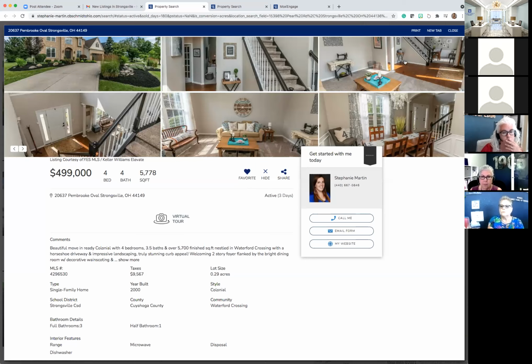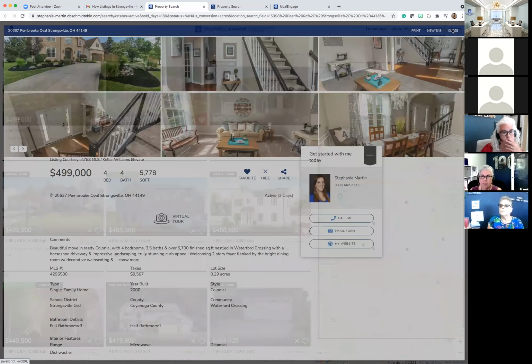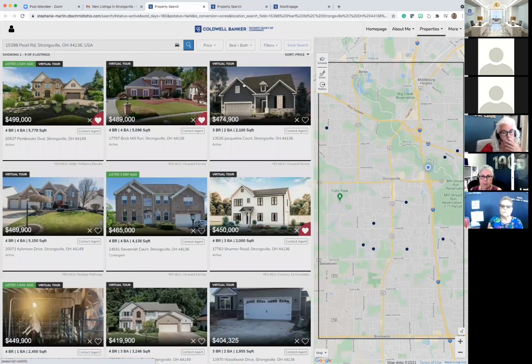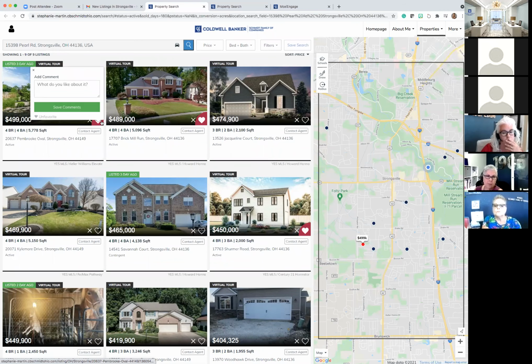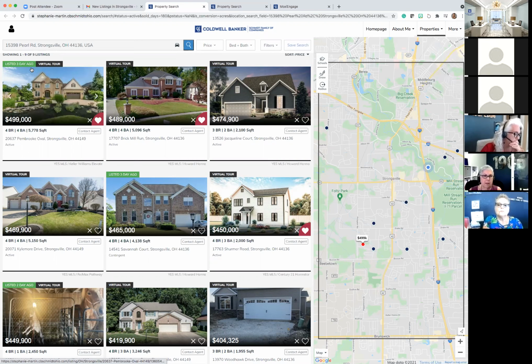I'm going to go ahead and close it out. Just go back out of the property. And I want you to see what happened. Do you see this little heart? This made that be a favorited item. It did not have the heart before. So as a client, I'm saying, I like this property and this property and this property, and it's helping me narrow down what I like, filtering out and clearing the clutter.